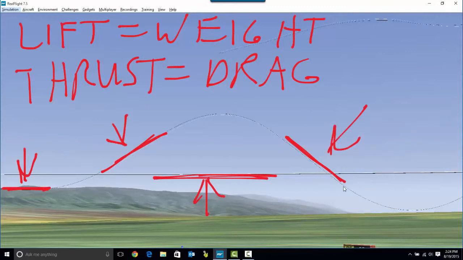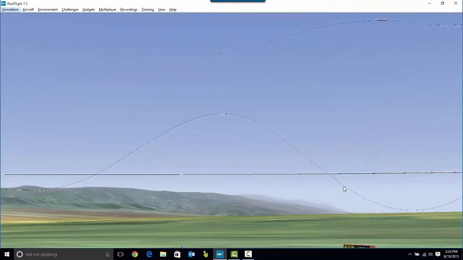That includes a steady state climb, like here, and a steady state descent, like here. Lift equals weight, thrust equals drag. Four forces in equilibrium. Anytime the airplane is moving straight through the air, the four forces are in equilibrium. Okay, so let's talk about what happens on these curved portions.